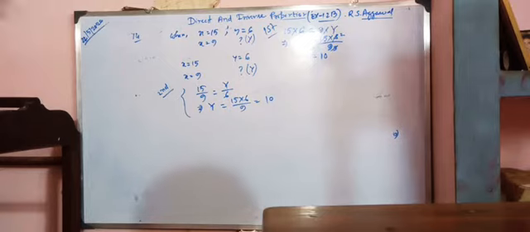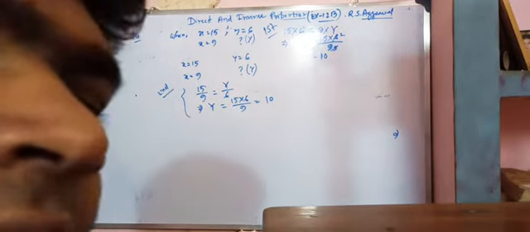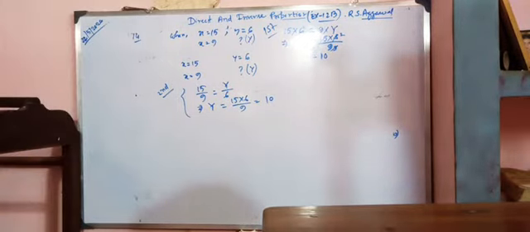So without delaying, I am revealing the chapter's name. The chapter's name is probability. Okay, probability.